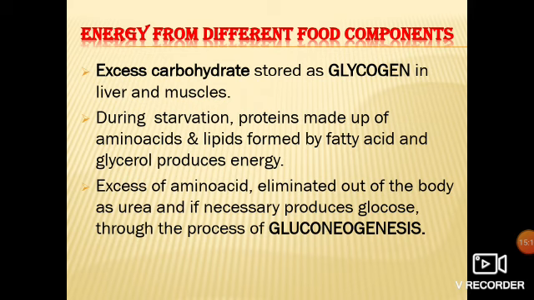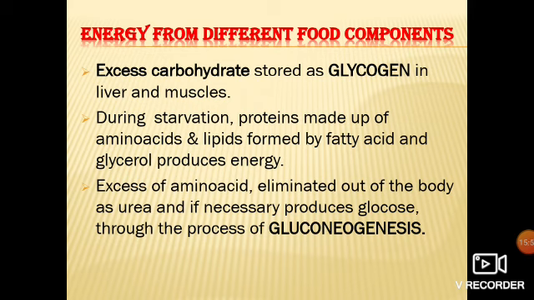Got it? Now, in a normal lifestyle also, sometimes we are having protein, sometimes we are having lipids, right? So whatever protein we are taking is getting digested to amino acid. Whatever amino acid is produced there is eliminated through our body as urea. That means we are ureotelic. Ureotelic means we pass our urine in the form of urea. So the excess of amino acid is eliminated from our body in the form of urea.